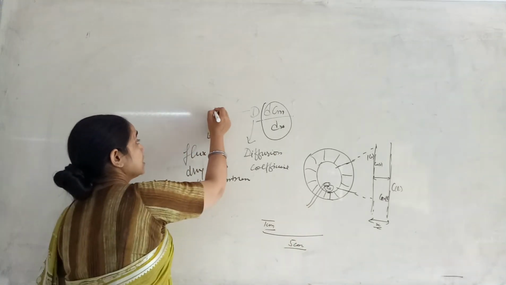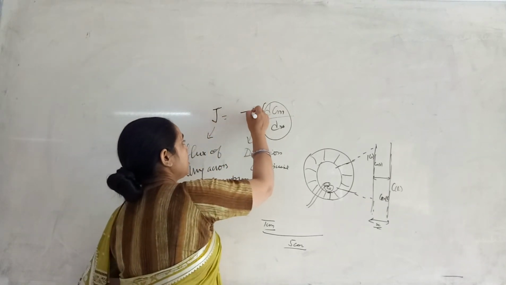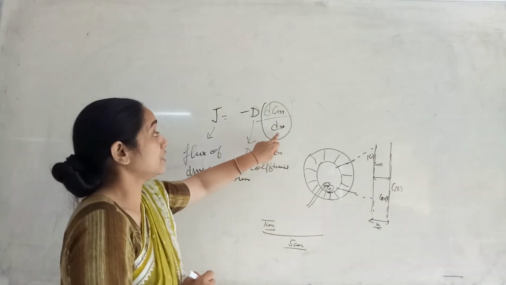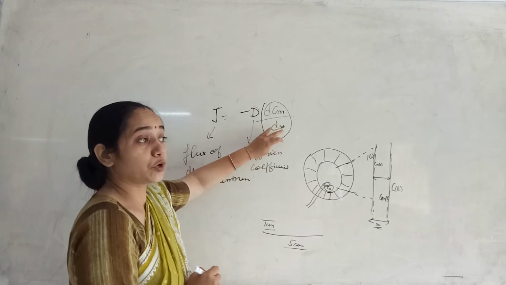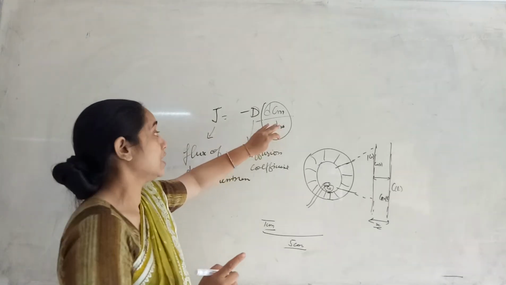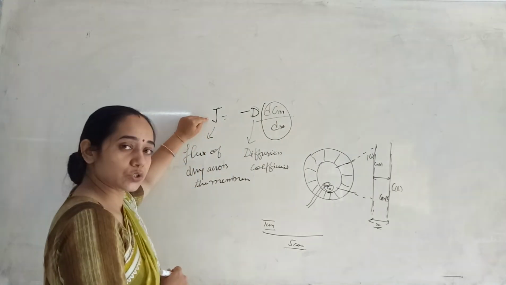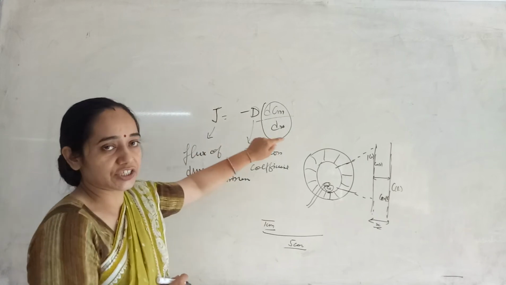This flux J, the flux of the drug across the membrane, is dependent upon the diffusion coefficient and the change in concentration of the drug with respect to the distance. If the polymeric membrane is thicker in nature, then the drug will diffuse at a slower rate. Flux will be slow. An inverse relation is there.